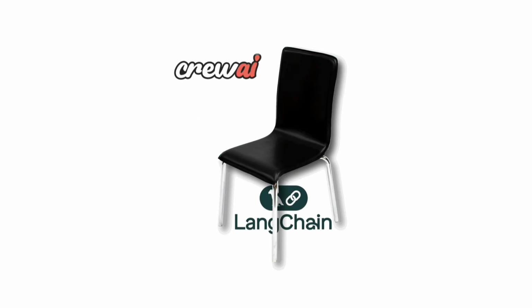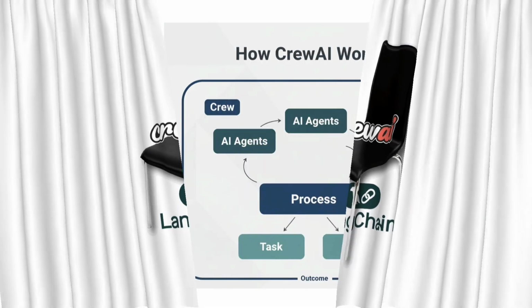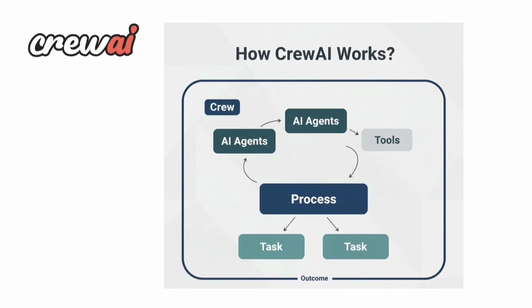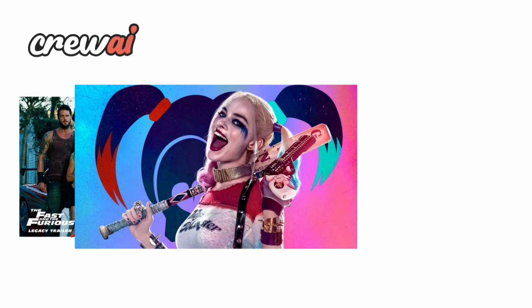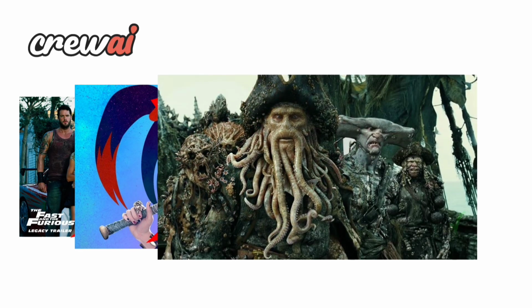CrewAI. CrewAI is an advanced multi-agent framework built on LangChain, designed to orchestrate the collaboration of specialized agents, enabling them to solve complex tasks while leveraging their collective intelligence. The architecture of CrewAI is organized around the fundamental building blocks of agents and tasks. Agents are autonomous units that undertake specialized roles, each defined by its goal, backstory, and delegation capabilities. The core philosophy of CrewAI defines agent collaboration not as a family bound by emotional ties like in Fast and Furious, not as a squad of disparate specialists like the Suicide Squad, but as a crew, like in Pirates of